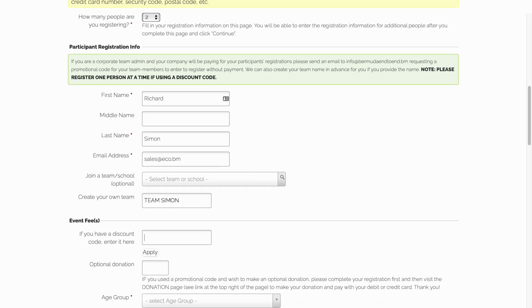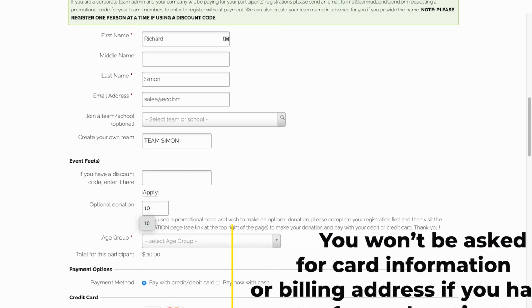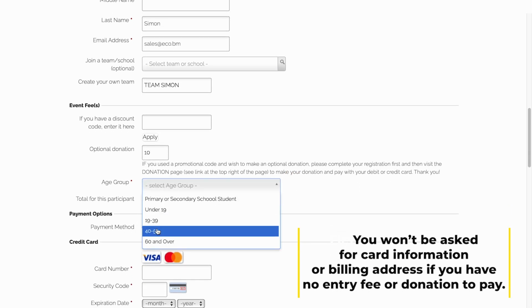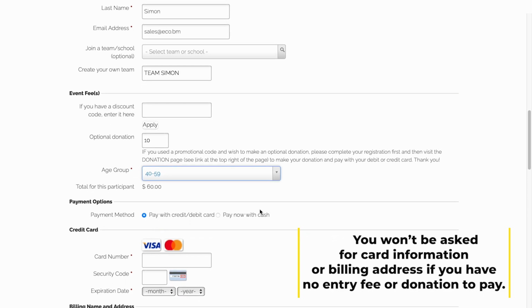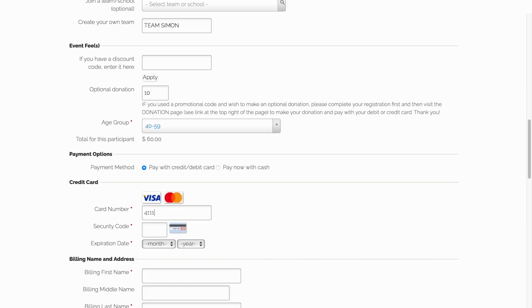Discount codes are only used for companies who are paying for everyone in their group. Then enter an optional donation if you wish. Select the age group of the first person. Note that Pay Now with Cash is not available for online registrations. That's only used in person.